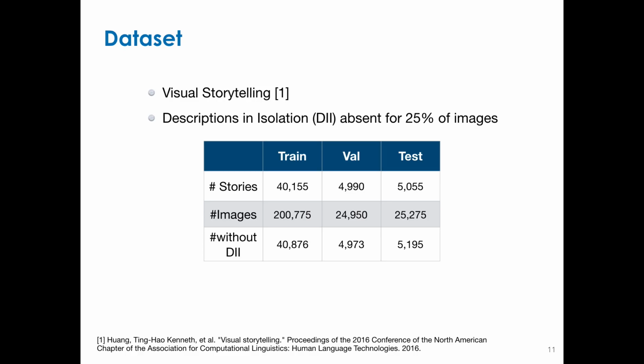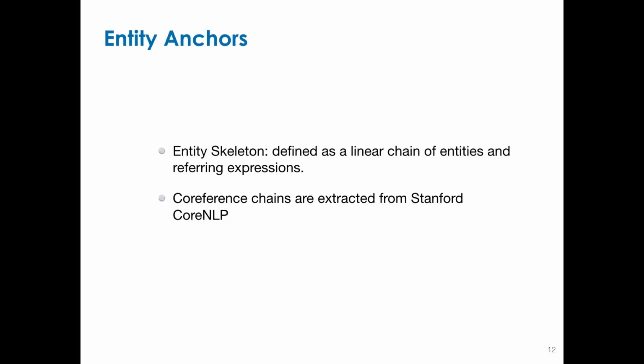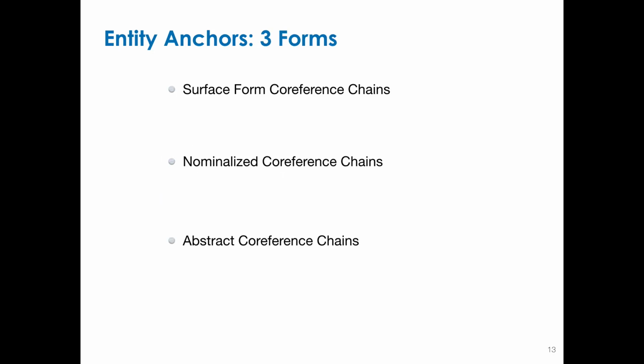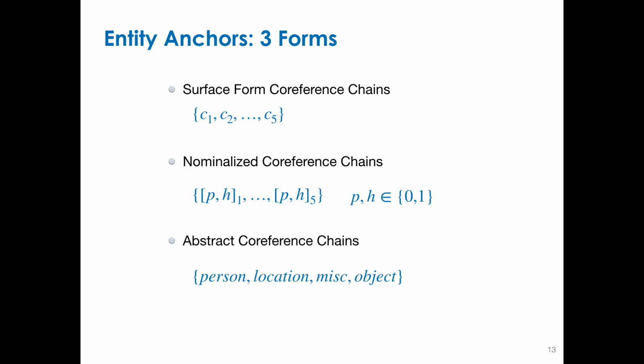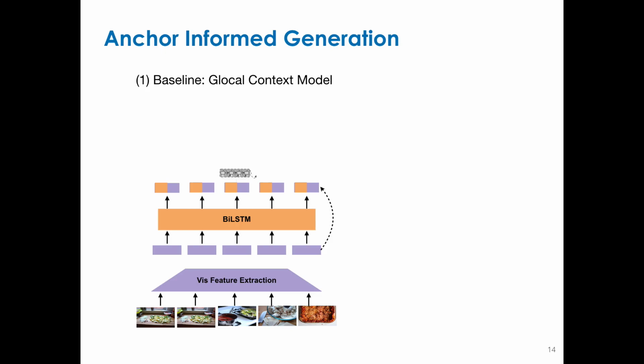There are about 25% of the images for which the captions are absent, and we use a pre-trained image captioning model to derive them in order to make it complete. The first step is to extract the entity anchors, which are also known as entity skeletons. This is defined as a linear chain of entities and their corresponding referring expressions. We work with 3 forms of entity anchors. The first is the surface form coreference chain, the second are nominalized representation, and the third is abstract property representation. More details of these anchors are in the paper.